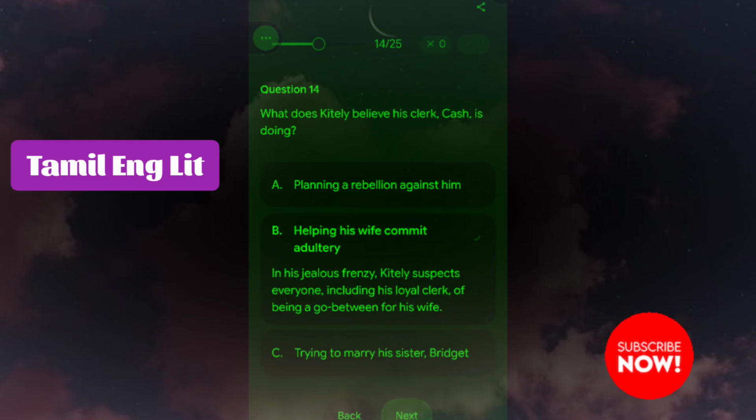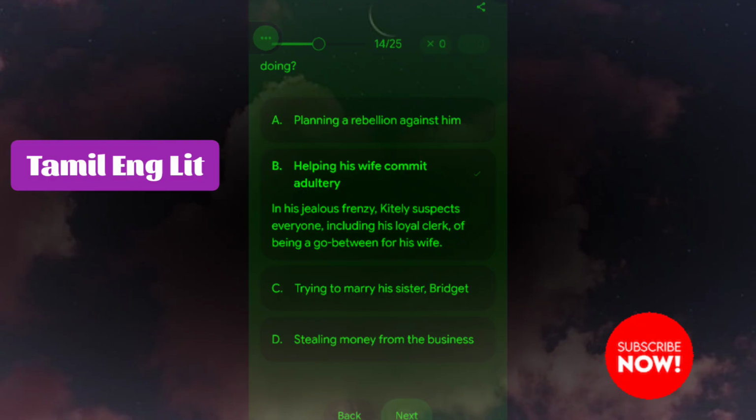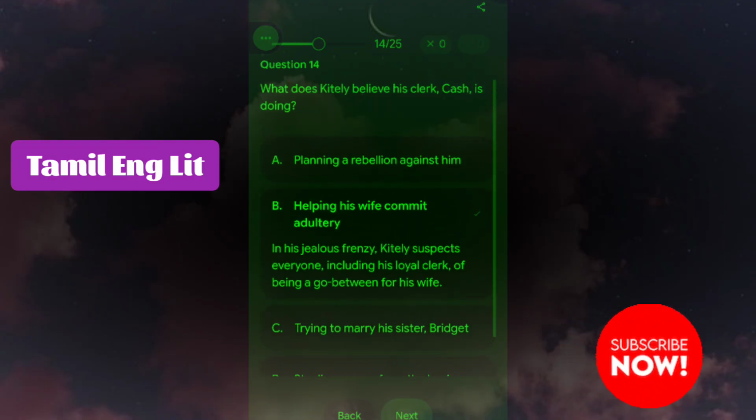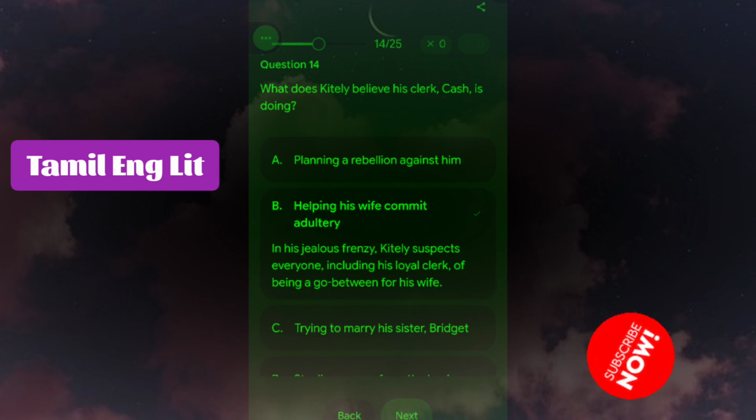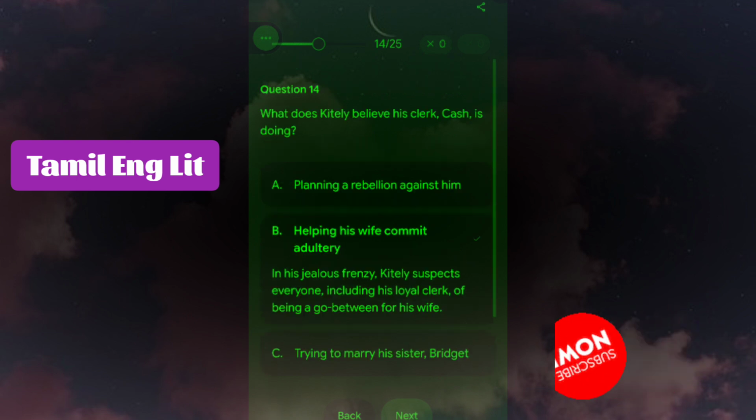Next question is, what does Kitely believe his clerk Cash is doing? Helping his wife commit adultery. In his jealous frenzy, Kitely suspects everyone, including his loyal clerk, of being a go-between for his wife.